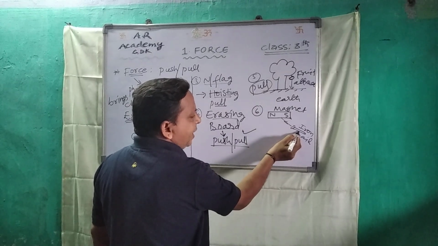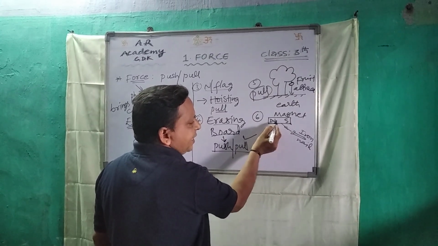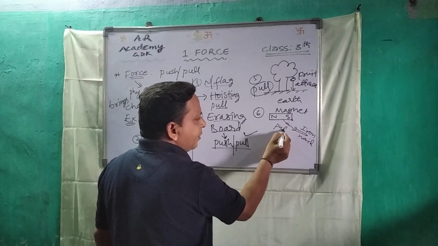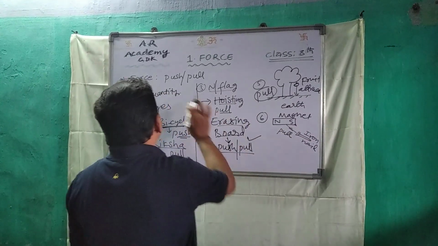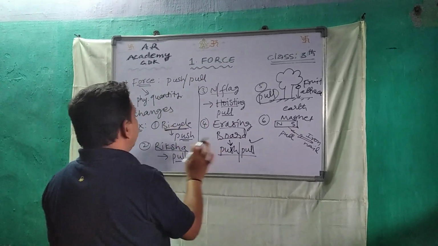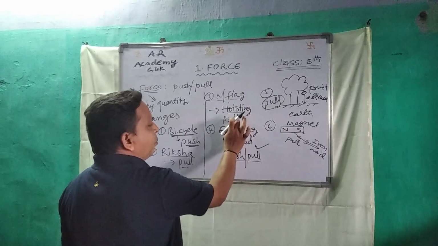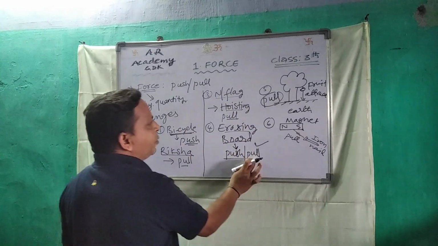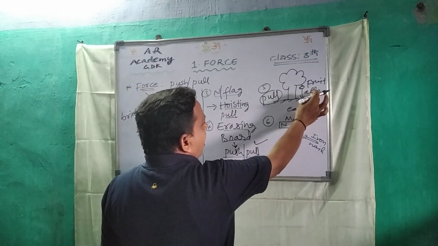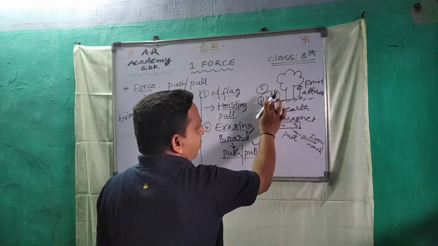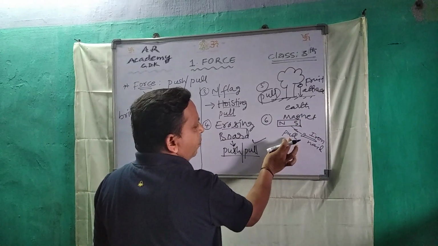So this is magnetic material. Magnet is attracting magnetic material, iron nail. This is pull again. Like this, push or pull. Here bicycle is push, rickshaw pull, national flag pull, erasing the blackboard push and pull, gravitational force on the fruit falling from the tree is pull, and magnet pull.